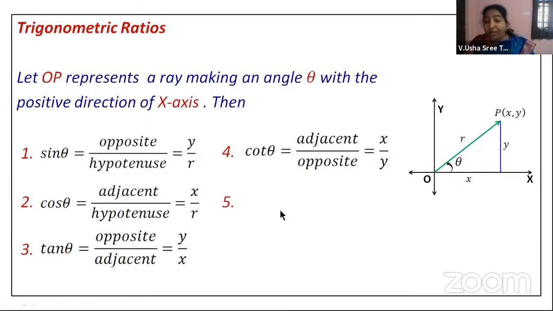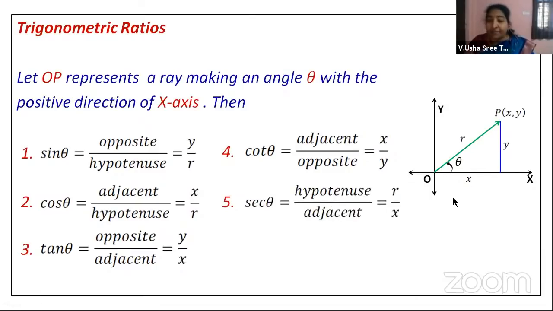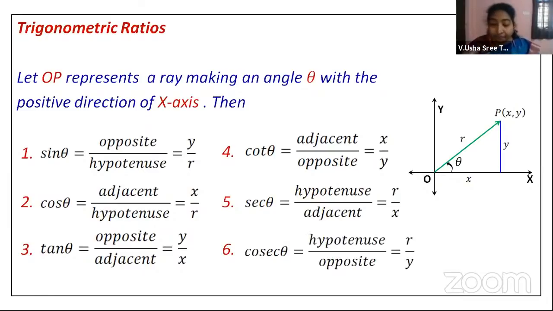So it is hypotenuse by adjacent, so hypotenuse r by x. Now cosecant theta. Cosecant theta is nothing but the reciprocal of sine theta. So the reciprocal of sine theta is nothing but hypotenuse by opposite. So it is nothing but r by y. Right, children? So these formulas you have already seen in your previous classes. You can say it is a recall of all your previous formulae.